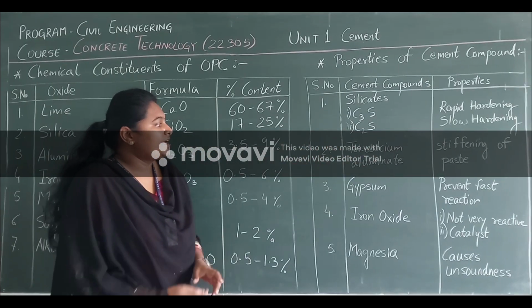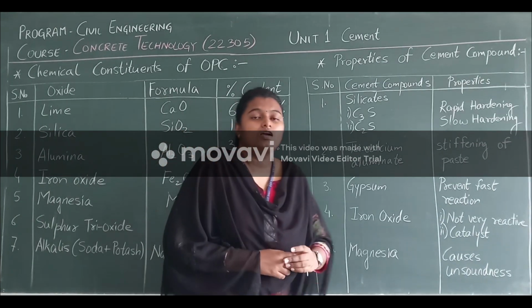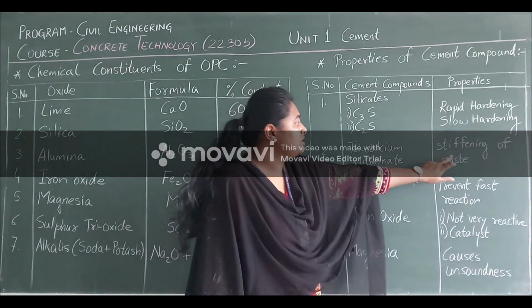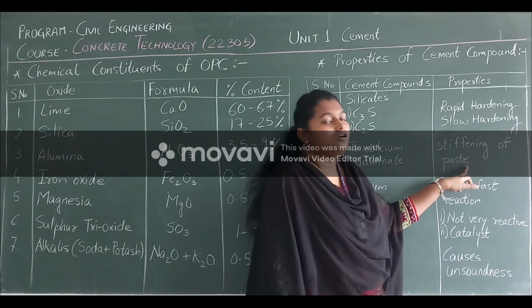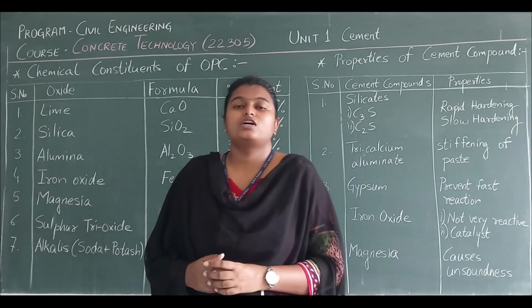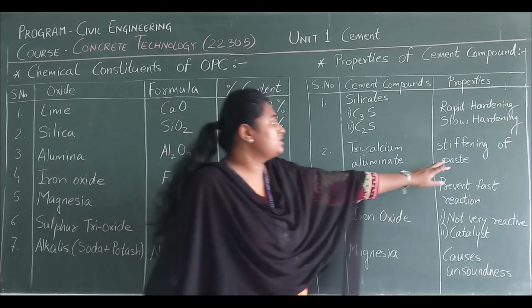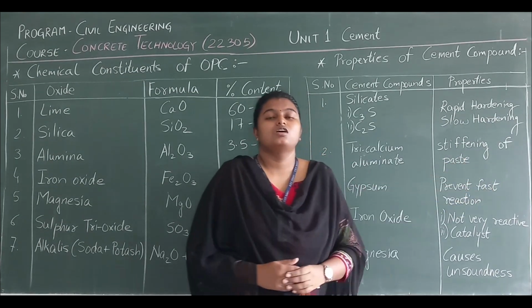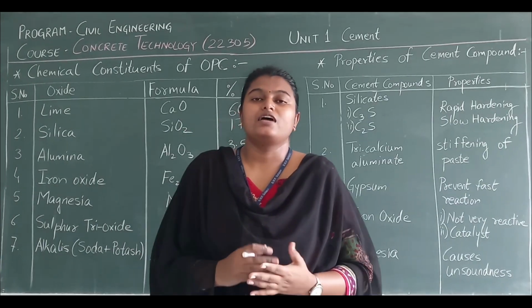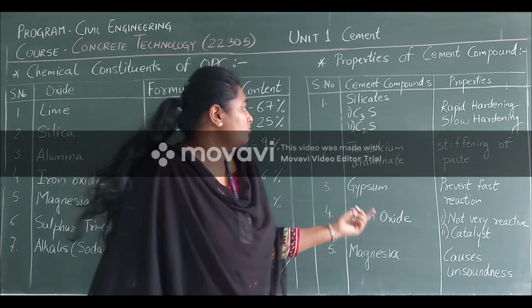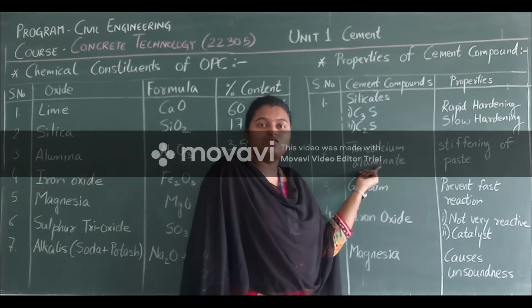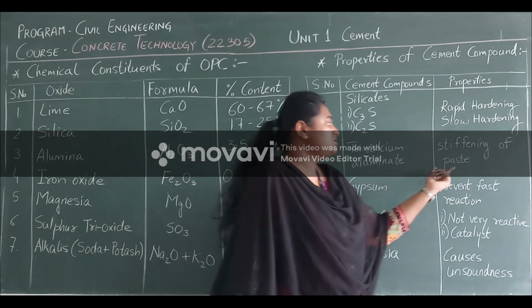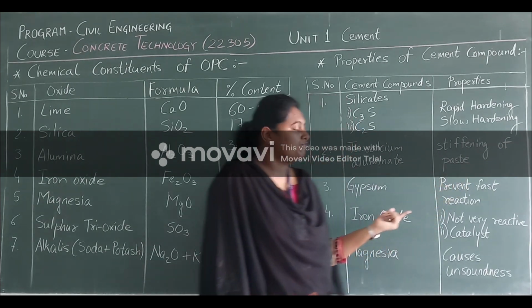Now next we have tricalcium aluminate. Its property is to stiffen the paste. Now which paste? We are talking about cement. So it stiffens the cement paste. And when does it happen? When tricalcium aluminate reacts with water, it stiffens the cement paste.